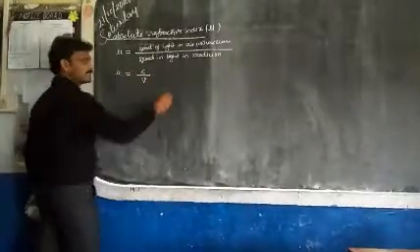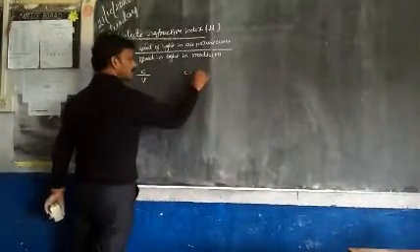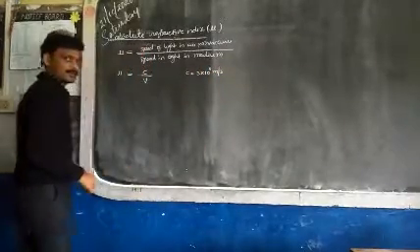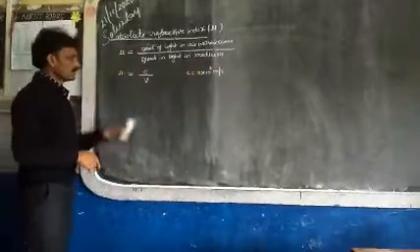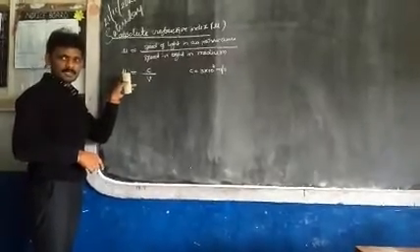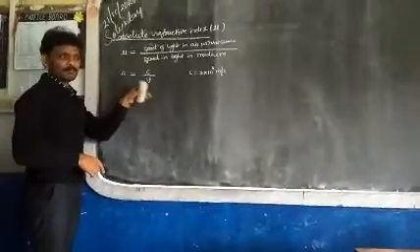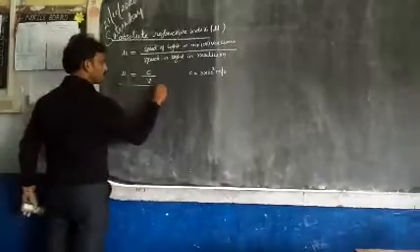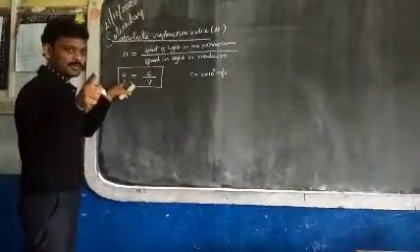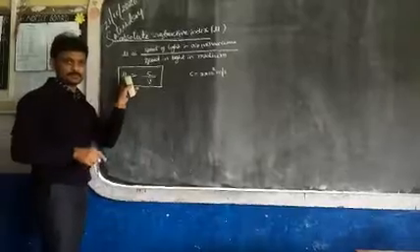And the c value is always constant, that is 3 into 10 power of 8 meter per second, which we know very well. c is always constant. So here v changes, automatically mu changes. Understood? So this is the basic formula everyone has to remember. On the basis of this simple formula, you are getting numerical questions also.